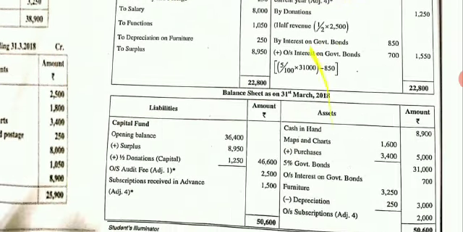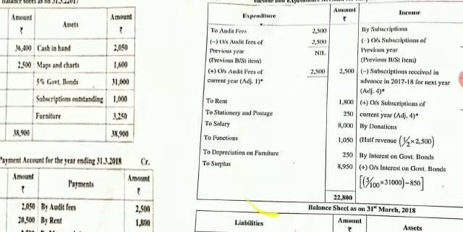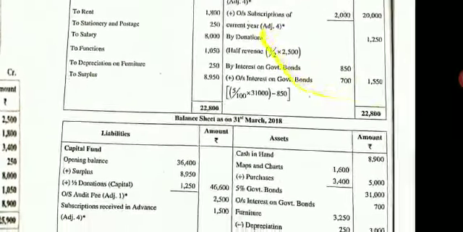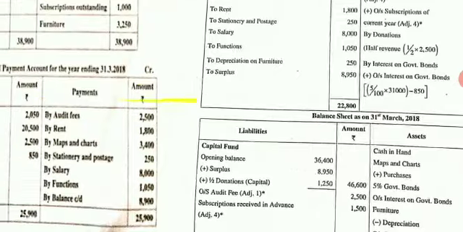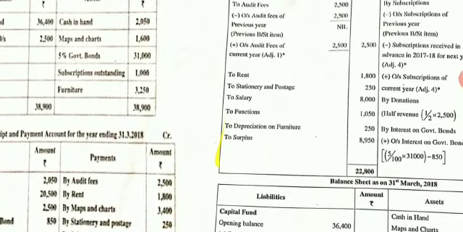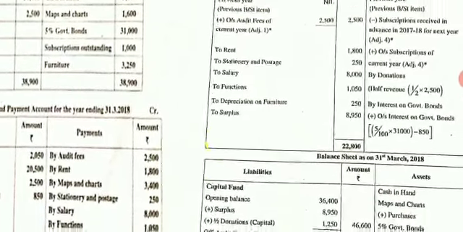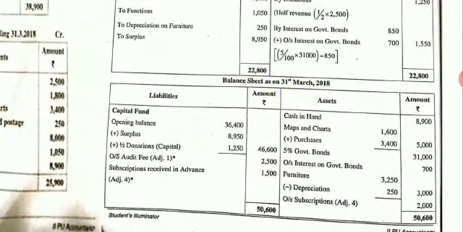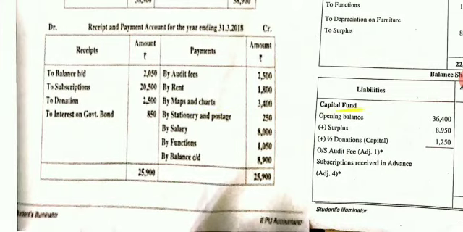Next, maps and charts. Come to your balance sheet asset side. Write maps and charts inner column and there is a purchase. Next, 5% government bonds. Come to your asset side. Write 5% government bonds outer column 31,000. Next, subscriptions outstanding. We'll do later on. Next, furniture. Come to the asset side. Write furniture inner column 3,250.